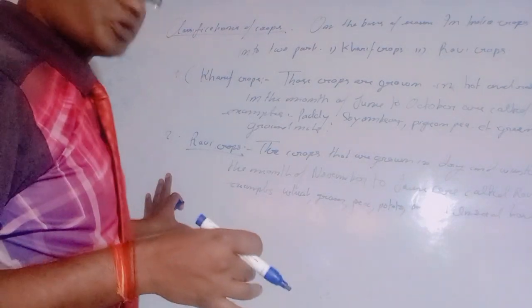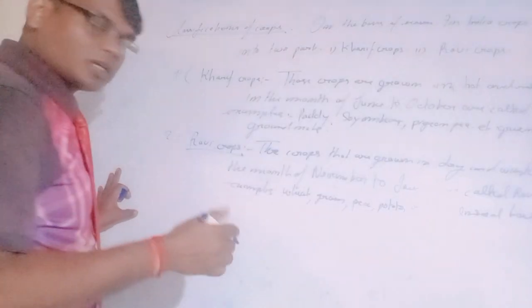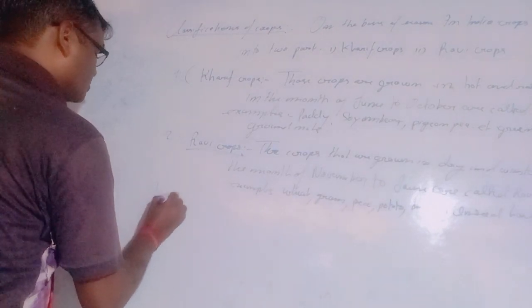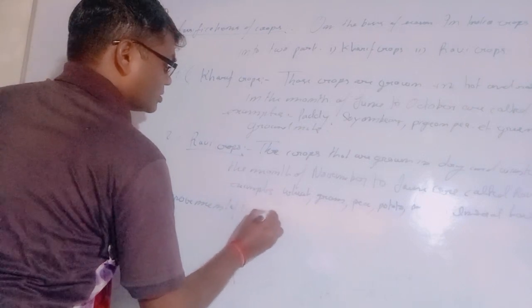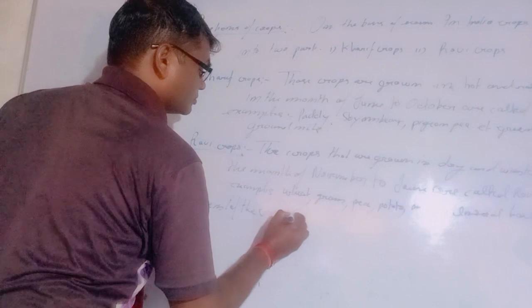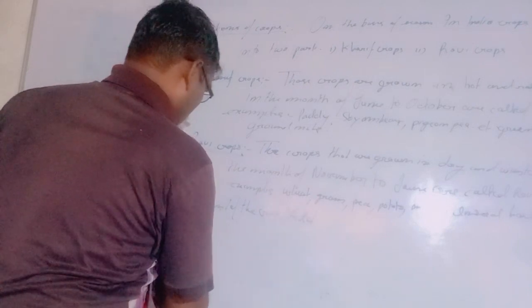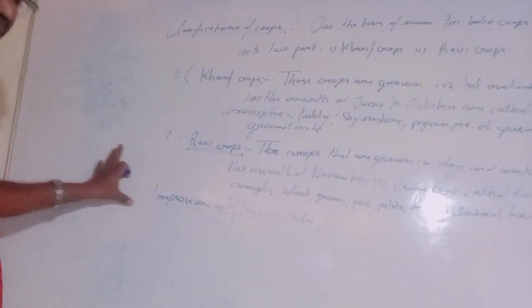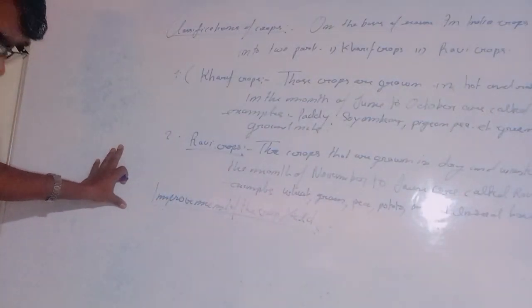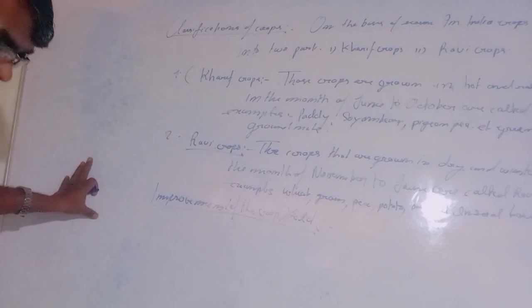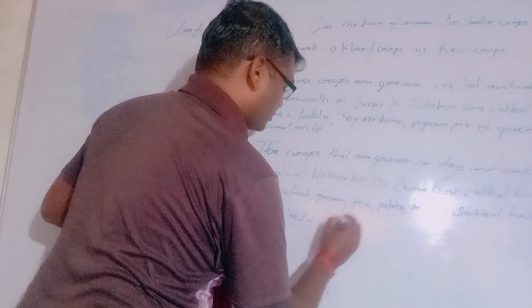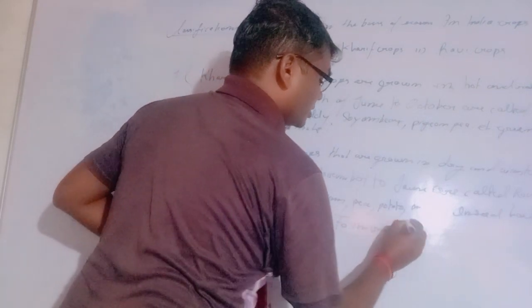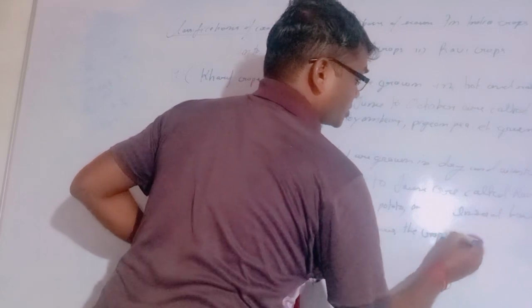Now we will discuss the improvement of crop yield. What is improvement of crop yield? It is to increase crop production.